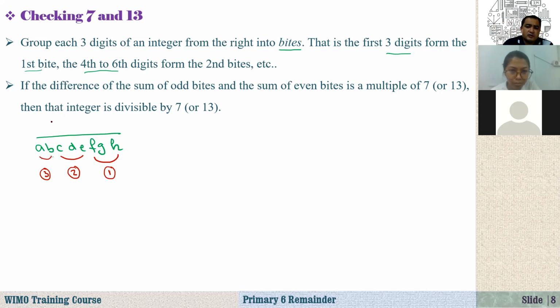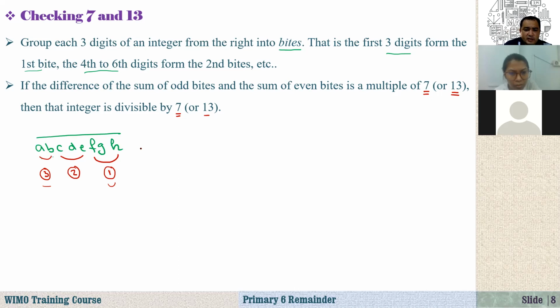Now, the rule says that if the difference of the sum of odd bytes, so we are talking about odd, this one is odd, this one is odd, because the first, third, fifth, these are odd bytes, right? If the difference of the sum of odd bytes and the sum of even bytes is a multiple of 7 or a multiple of 13, then the integer is divisible by 7 or 13. If the difference is divisible by 7, the integer is divisible by 7. If it is divisible by 13, then it is divisible by 13.